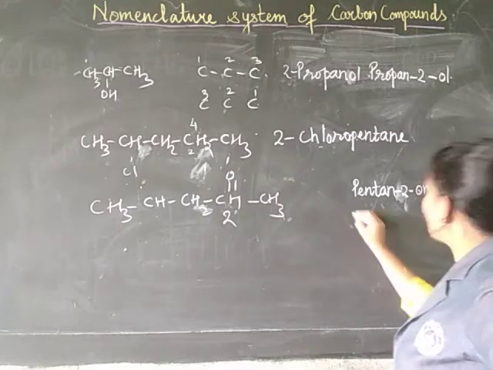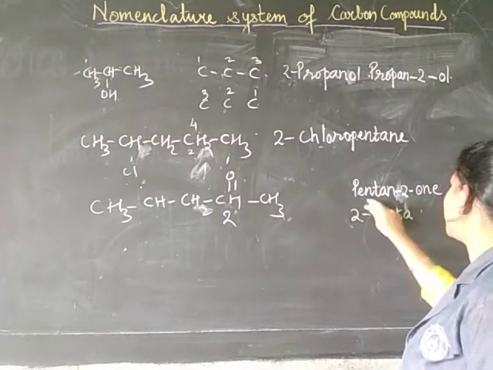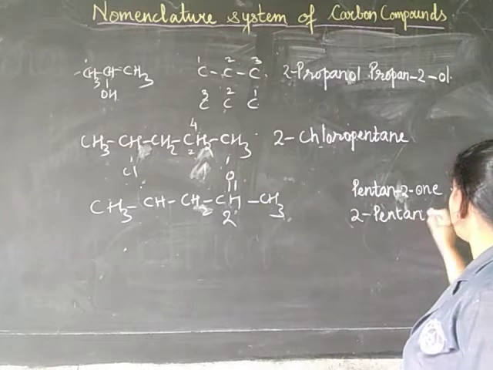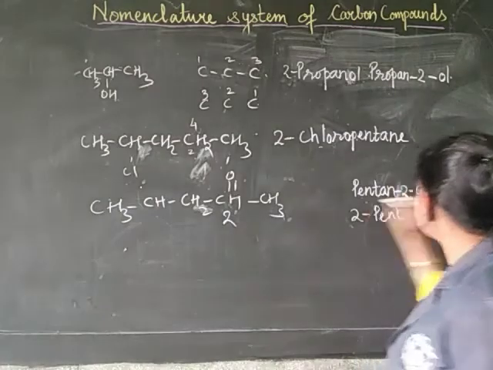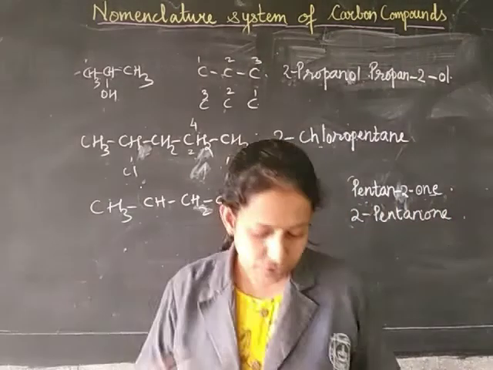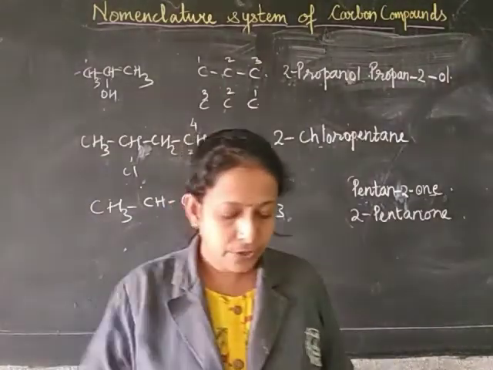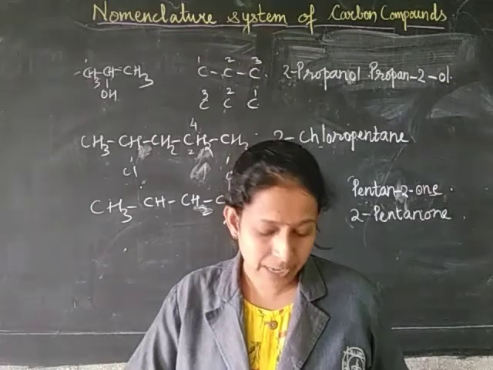Pentane-2-one or 2-pentanone. You can either call it as pentane-2-one or 2-pentanone. Either of the two ways. Since this method is given in your textbook, you follow that one. Okay. So students, this is regarding the 3 different steps of writing the names of the carbon compounds.